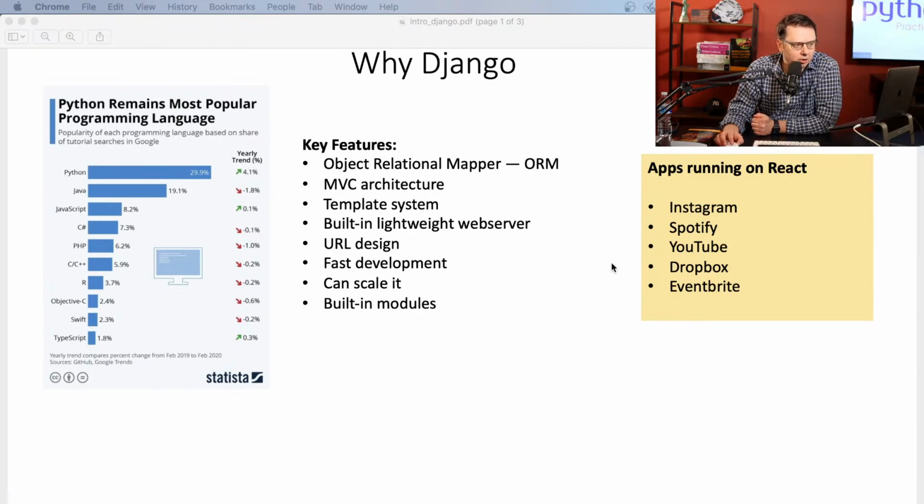All right, so the question is, who is actually using Django? Giants like Instagram. So if you're an Instagram user, surprise, surprise, it's actually powered by Django.